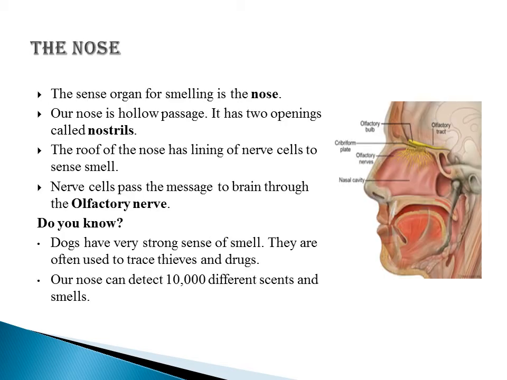The nose. The sense organ for smelling is the nose. That means we can sense the feeling of smell with the help of our nose. Our nose is a hollow passage. It has two openings called nostrils. The roof of the nose has a lining of nerve cells to sense smell. When certain odorous chemicals present in air enter our nose, they touch the nerve cells. Firstly, they touch the nerve cells, then the nerve cells pass the message to the brain through the olfactory nerve.